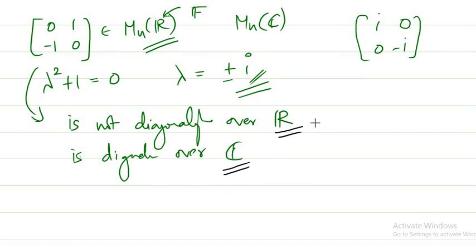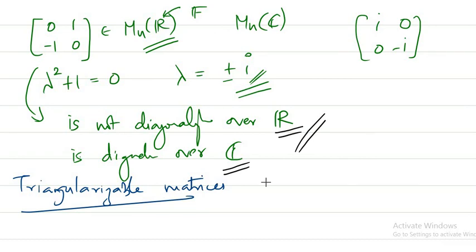Because of this reason, I want to tell you a small definition which was not asked till now, but let us make a note of it. What do you mean by triangularizable matrices?